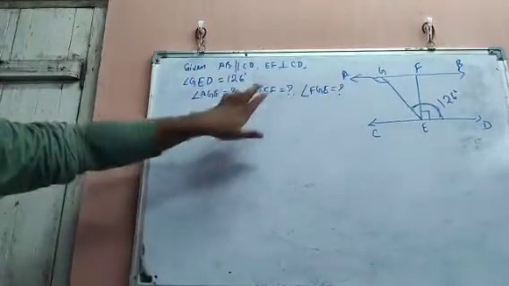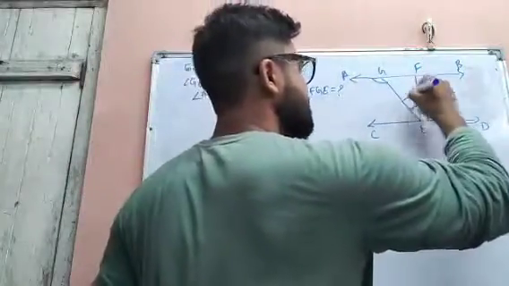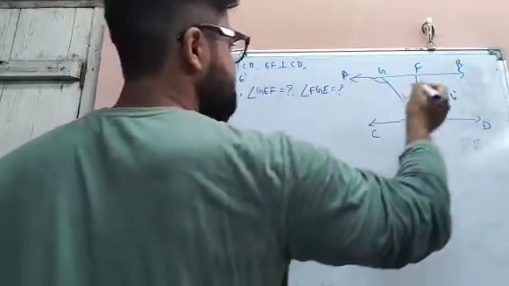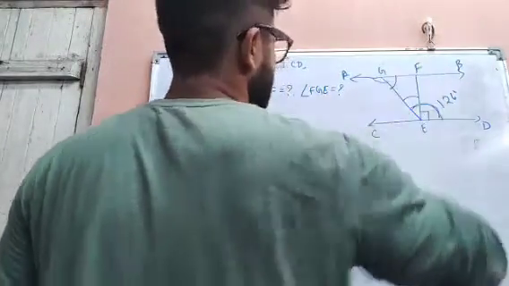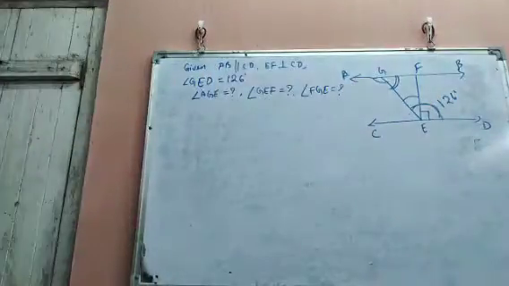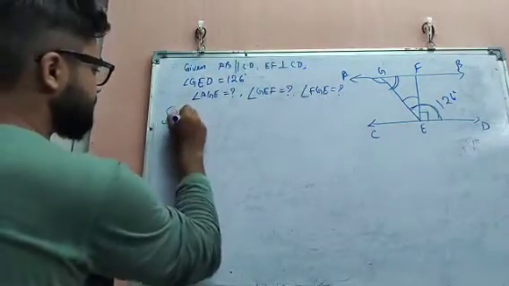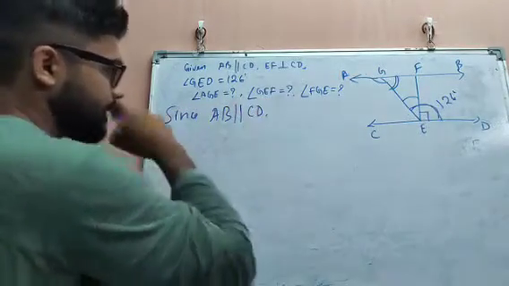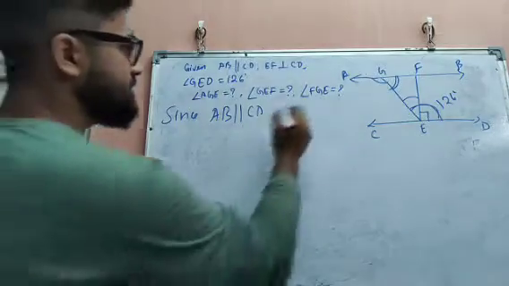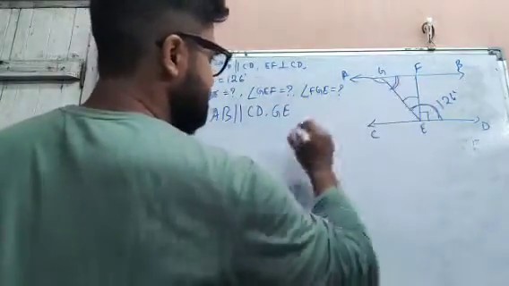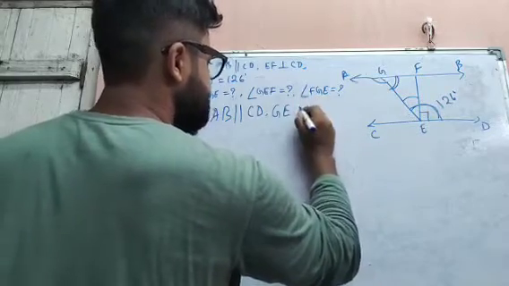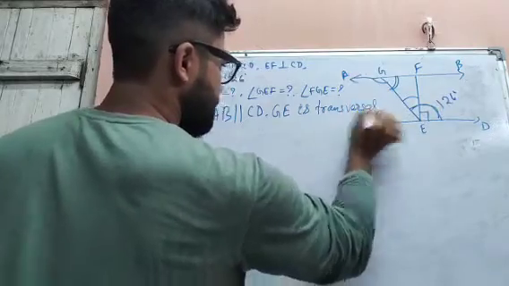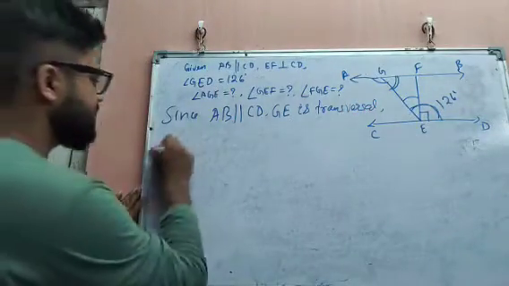And GEF, that means this small angle. And lastly we have to find angle FGE, we have to find this angle also. So clearly see, since AB is parallel to CD, and if we consider GE as a transversal, then what you can say,